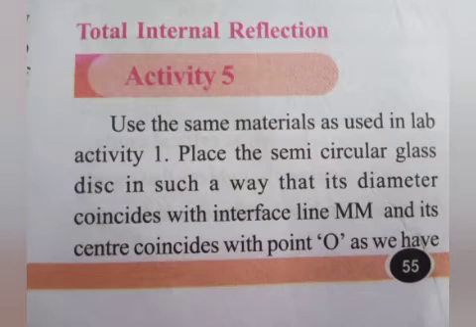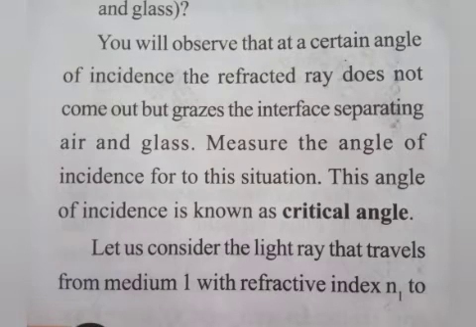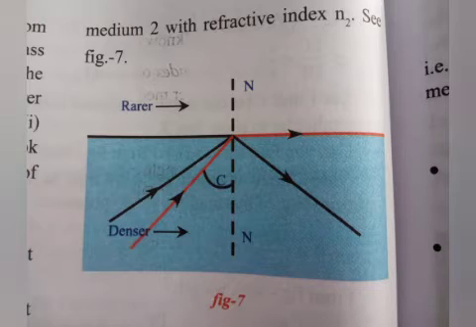Now next topic, total internal reflection. Activity 5. Use the same materials as used in lab activity 1. Place the semicircular glass disc in such a way that its diameter coincides with the interface line MM and its center coincides with point O, as we have done in the lab activity. Now send light from the curved side of the semicircular glass disc. This means that we are making the light travel from denser medium to rarer medium.